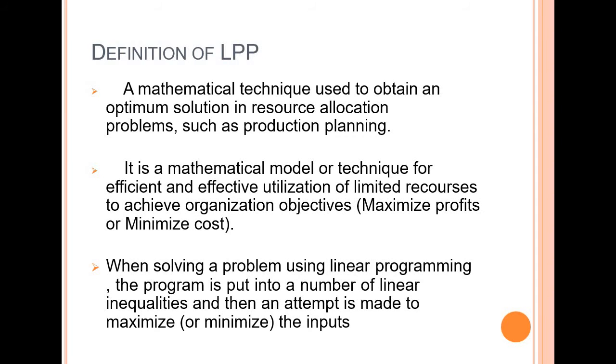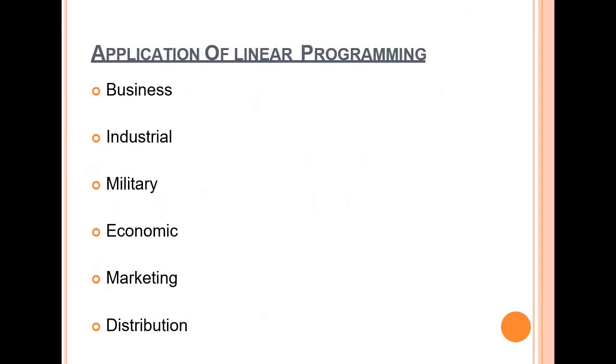Definition of linear programming problem: a mathematical technique used to obtain an optimal solution in resource allocation problems such as production planning. It is a mathematical model or technique for efficient and effective utilization of limited resources to achieve organization objectives. When solving a problem using linear programming, the program is put into a number of linear inequalities, and then we have to attempt to maximize the inputs.